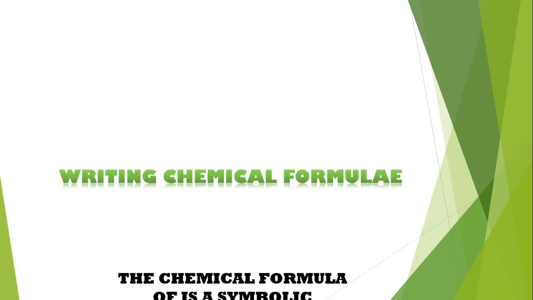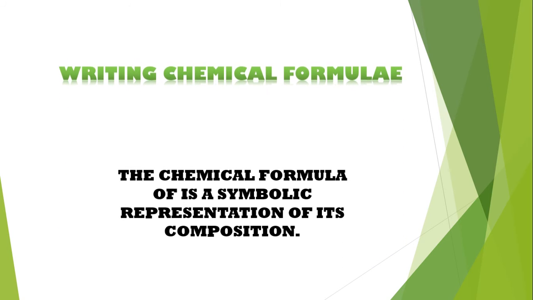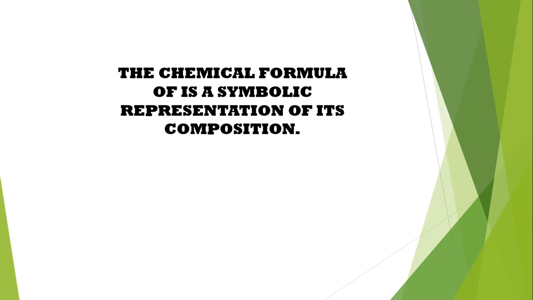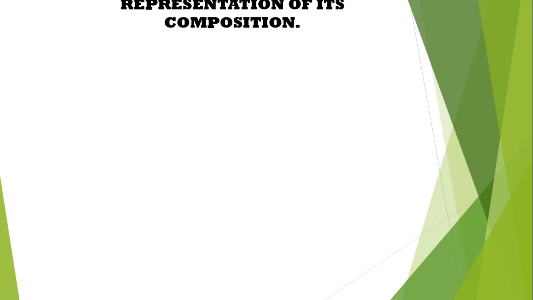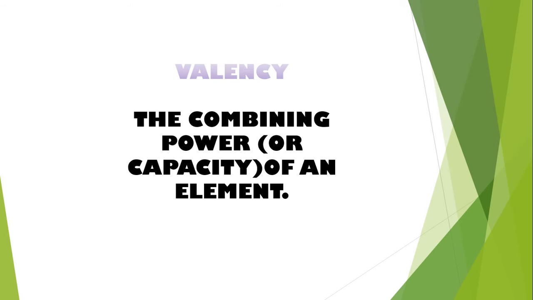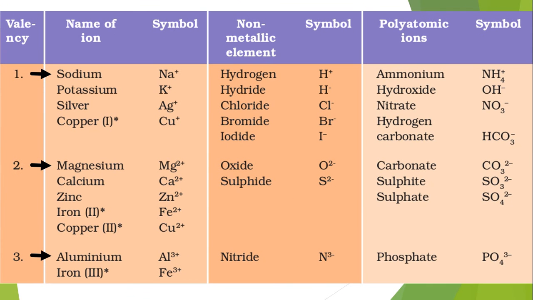Writing chemical formulae. The chemical formula of a compound is a symbolic representation of its composition. Valency is the combining power or capacity of an element. The following ions have the valency 1, 2 and 3. This is helpful in forming the chemical formulae.